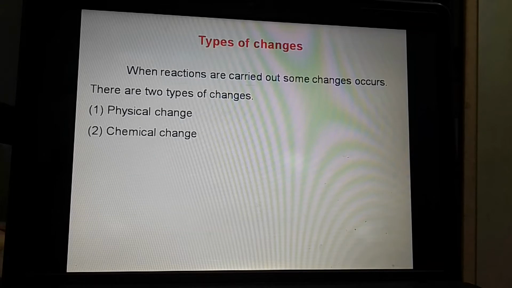Means when the chemical reactions or when the reactions are carried out, certain types of changes take place. These changes, if they are changes in the physical properties only, are called physical change, and if a chemical reaction is carried out, such types of changes are called chemical change.